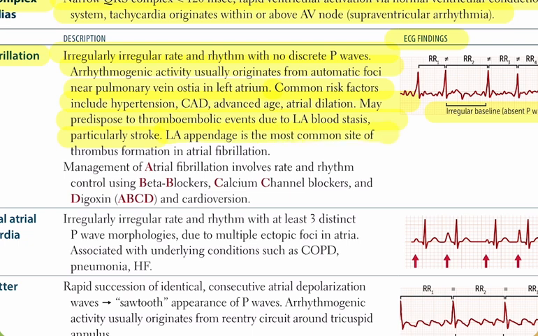For management, remember ABCD. A for anticoagulation if needed, and for rate control use B beta blockers, C calcium channel blockers, and D digoxin. Rhythm control can be achieved with cardioversion.